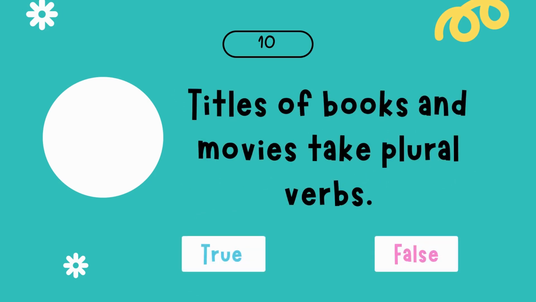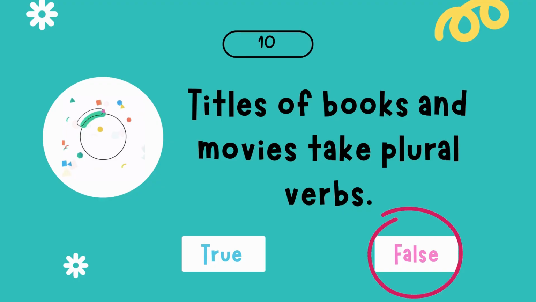Number 10. Titles of books and movies take plural verbs. Is it true or false? Exactly. The answer is false because according to rule number 10, titles of books, movies, etc. are singular. Therefore, they should take singular verbs. I hope you passed this activity.